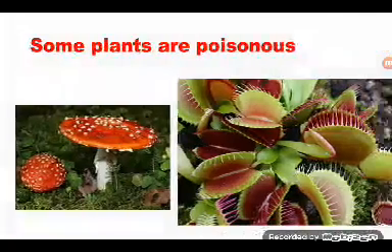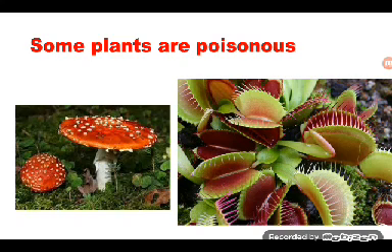Now, children, some plants are very, very dangerous. They are poisonous. Poisonous means which can kill us. Some snakes are poisonous. Cobra is a poisonous snake. Likewise, these plants are poisonous plants. If you can see in the first picture, these are mushrooms. They are looking very beautiful, but they are poisonous.